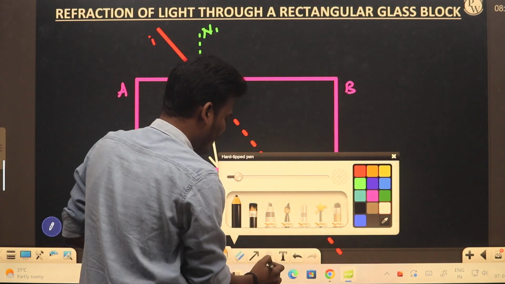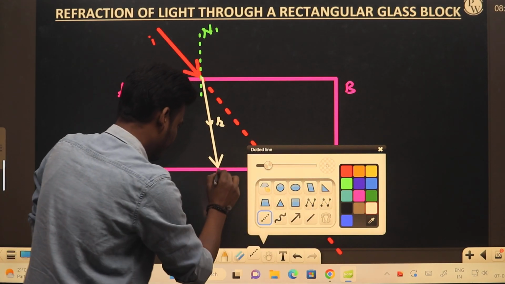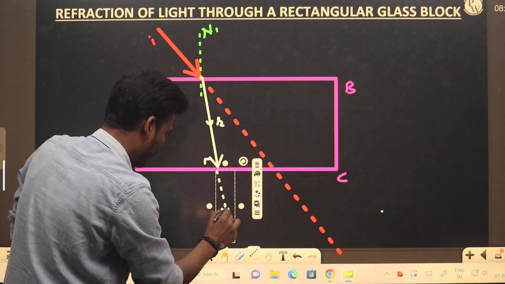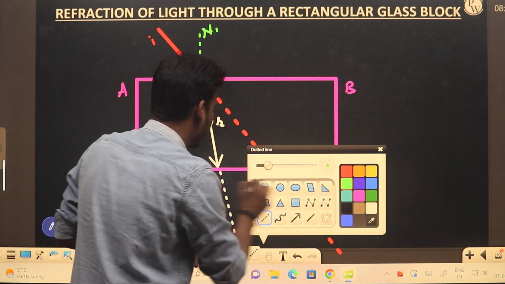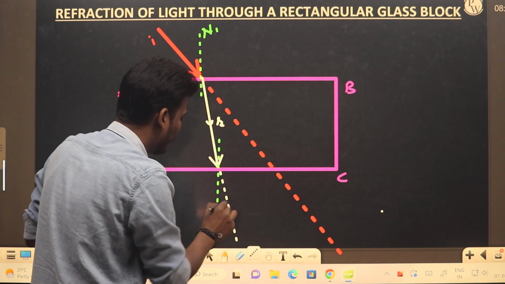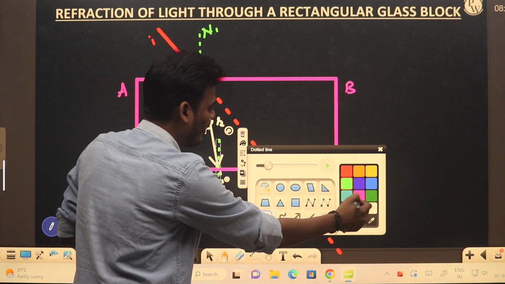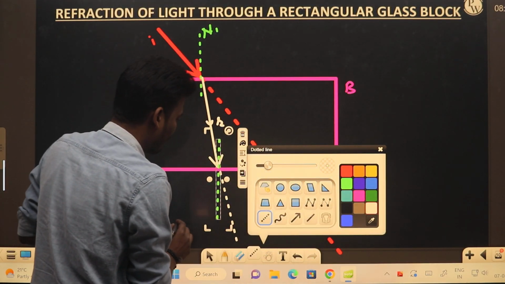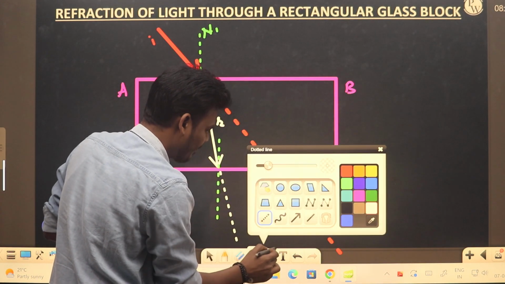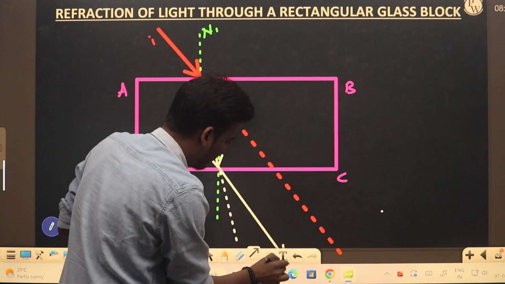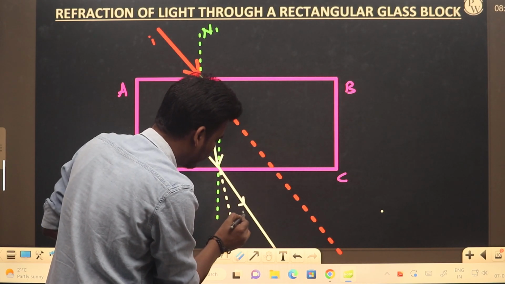Now if there is no medium at all, if the second medium is not there, that is DC, if the surface is not there, light would have traveled in a straight path, right? But it is not happening. Why? Again I'll be considering a normal over here. It is traveling from denser medium to rarer medium, hence the light will bend away from the normal. Like this it will be moving. This one we call the emergent ray.